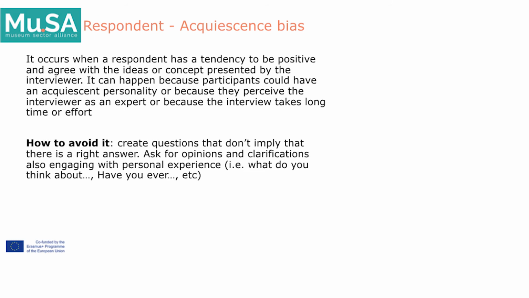A kind of respondent bias is acquiescence bias. It occurs when a respondent has a tendency to be positive and agree with the ideas or concepts presented by the interviewer. It can happen because participants could have an acquiescent personality, or because they perceive the interviewer as an expert, or because the interview takes a long time of effort.